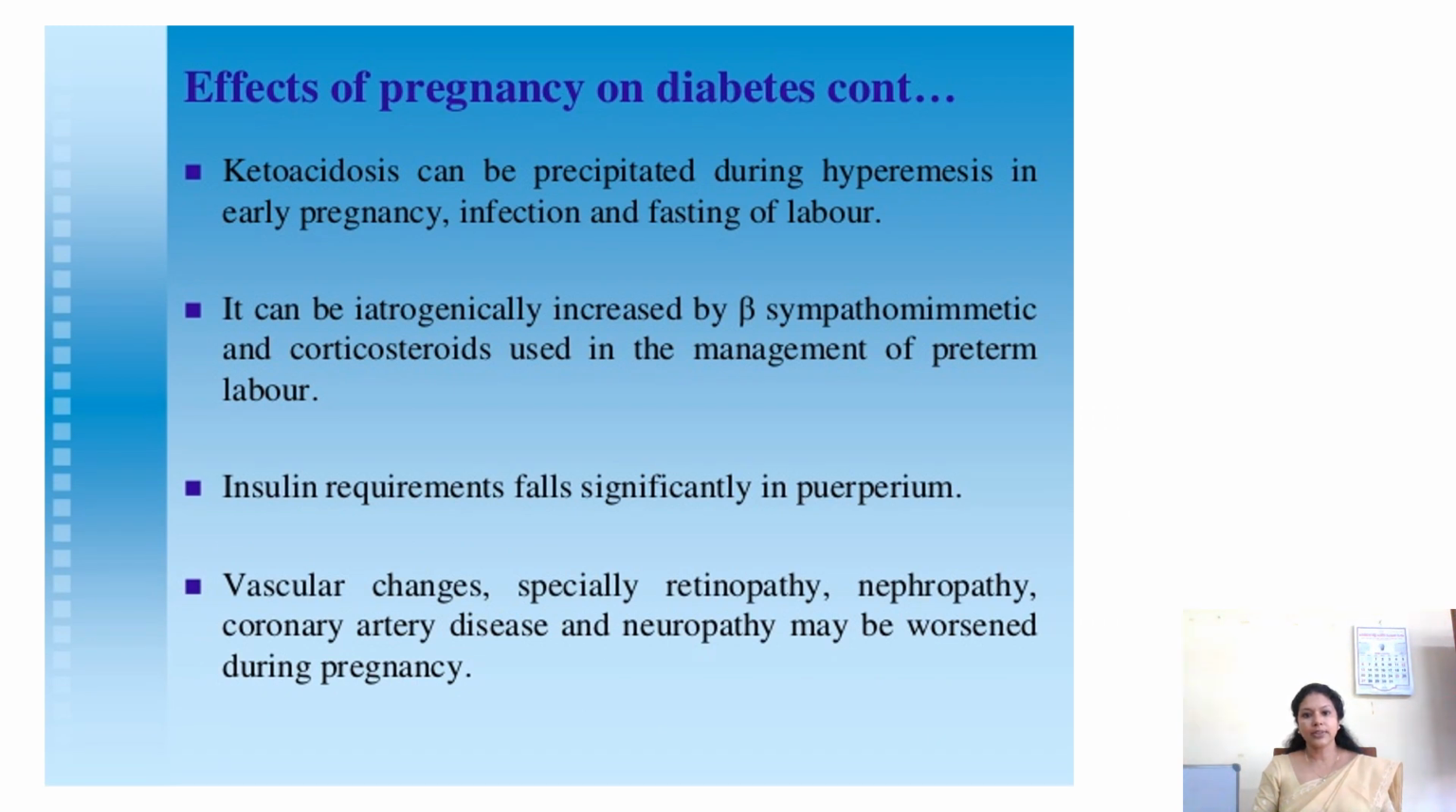Ketoacidosis can be precipitated during hyperemesis in early pregnancy, if infection is there, and during fasting also there is a chance for ketoacidosis. It can be iatrogenically increased by beta sympathomimetics and corticosteroids used in the management of preterm labor. Insulin requirements fall significantly in the puerperium, that is, immediately after delivery the insulin requirement will come to the normal level. The vascular changes, especially retinopathy, neuropathy and coronary artery disease, may get worsened during pregnancy.